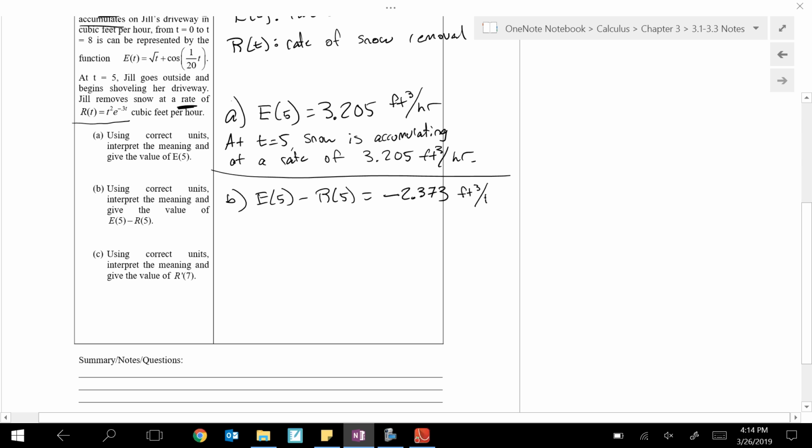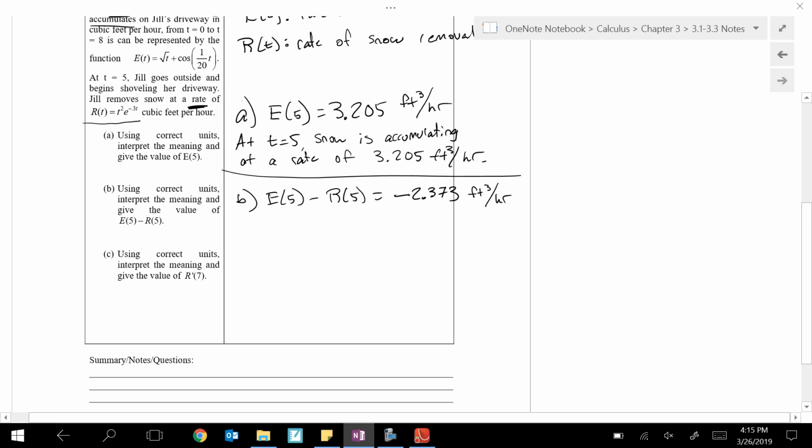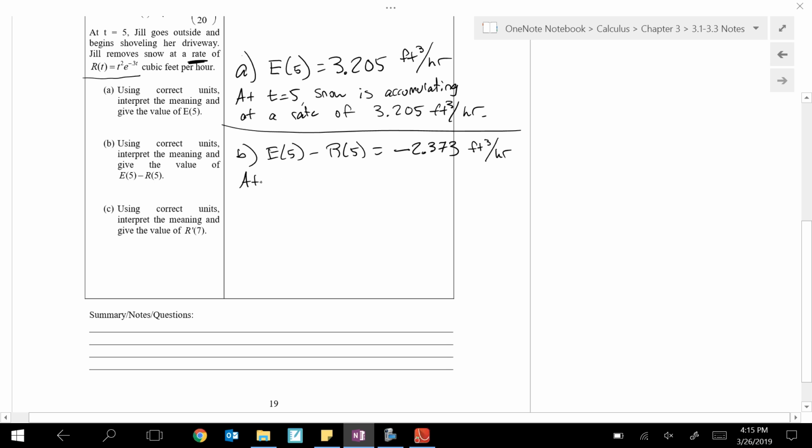And let's think about what this really means. E was the rate of snow accumulation. R was the rate of snow removal. So wouldn't the amount that's coming in minus the amount that's going out just be how the total amount is changing? It would be. So let's say at t equals 5, the amount of snow on the driveway is, now you can either say one of two things here, so I'll give you both.